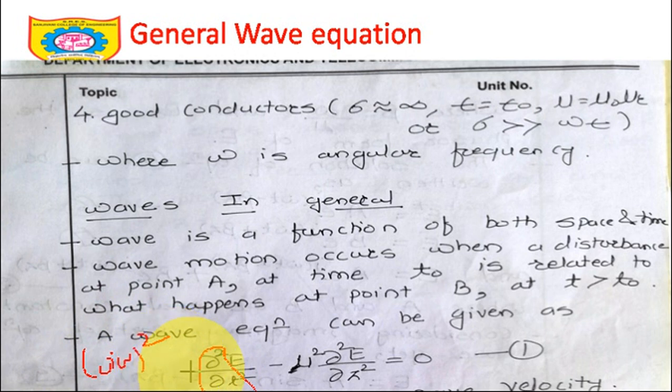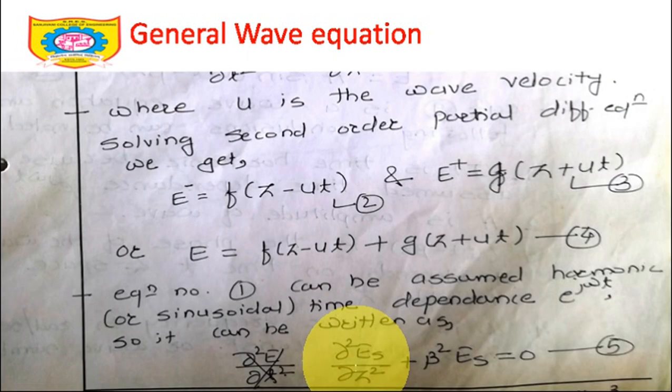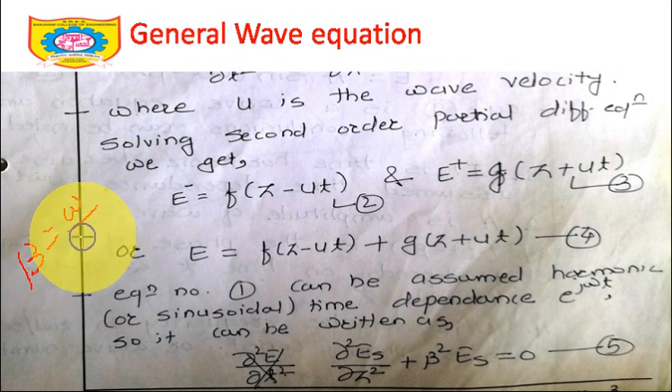so it's already beta. So I can represent this as dou square Es by dou z square. It's a phasor notation. Since it is a phasor notation, with respect to time we have replaced it with j omega, and we finally come to this conclusion. See, remember, beta is equal to omega by v. It's a phase constant that we will try to see in the coming lectures. It's omega by u or omega by v, you can take it in any direction. So dou square Es upon dou z square plus beta square Es equal to 0. So this is equation number 5.